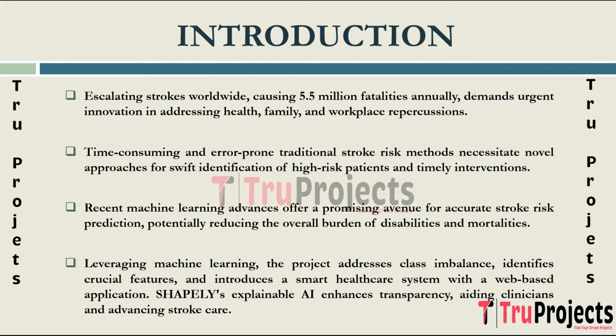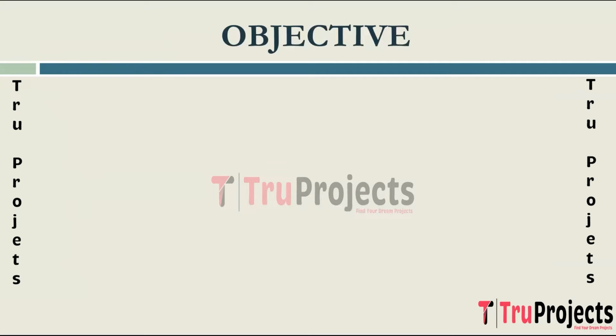algorithms. Noteworthy contributions include addressing class imbalance issues, identifying crucial features through statistical tests, and proposing a smart healthcare system with a web-based application. The project also introduces SHAP, an explainable artificial intelligence technique, to enhance model transparency, providing valuable insights for clinicians and contributing to the advancement of stroke care.